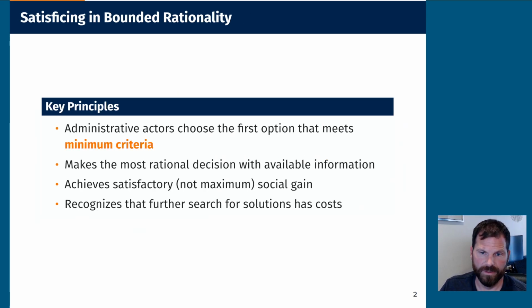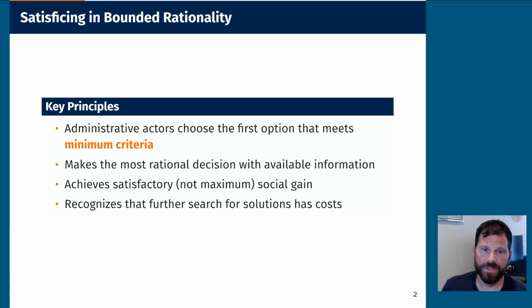Key principles here in the bounded rationality approach. The actor is going to choose the first option that meets the minimum criteria. And they make the most rational decision with the information available. We've already gotten rid of two of those features that make rational comprehensive approaches difficult.